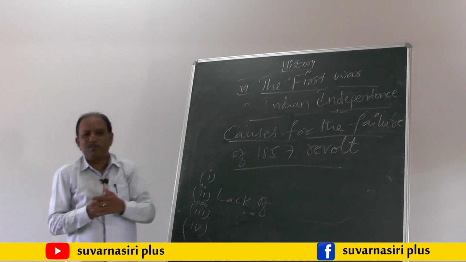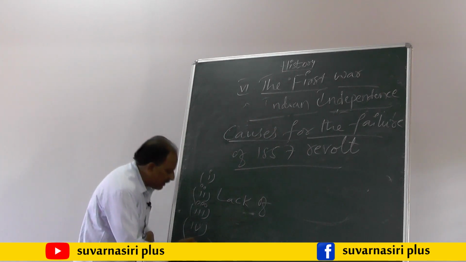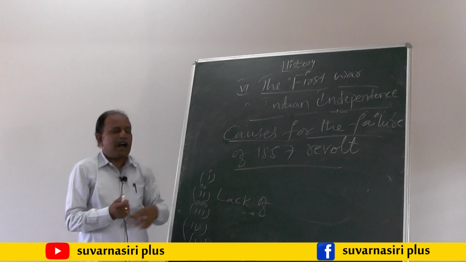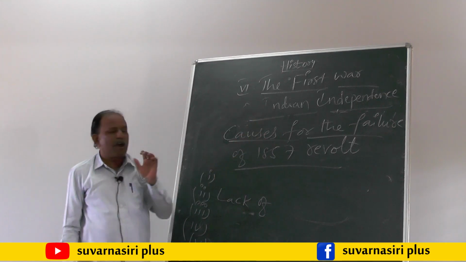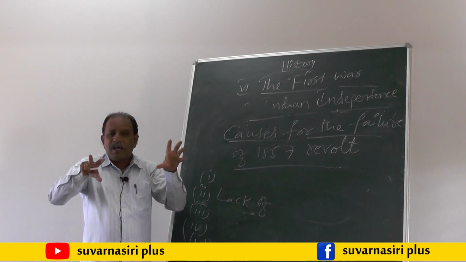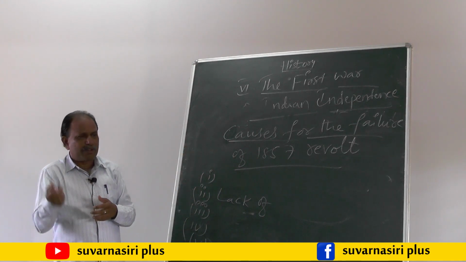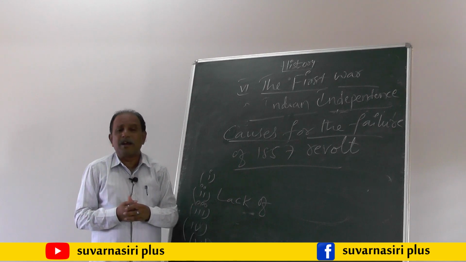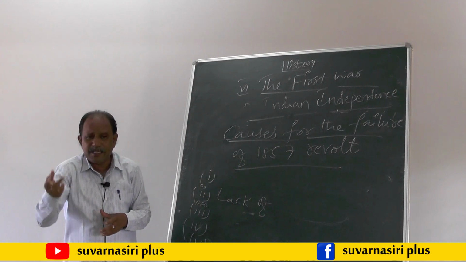And the fifth point we have to write under the causes for the failure of 1857 revolt is that some of the Indian native rulers did not support the Indian sepoys.